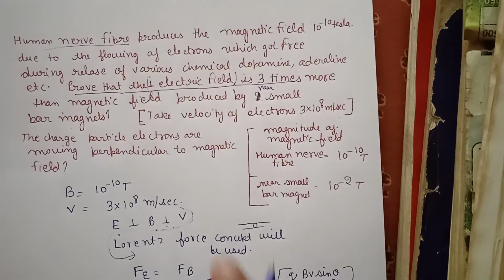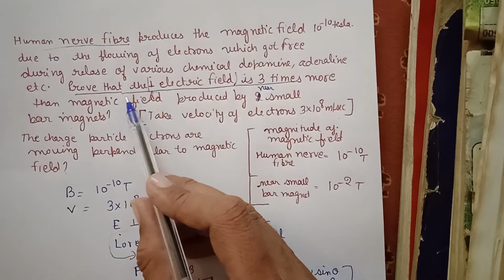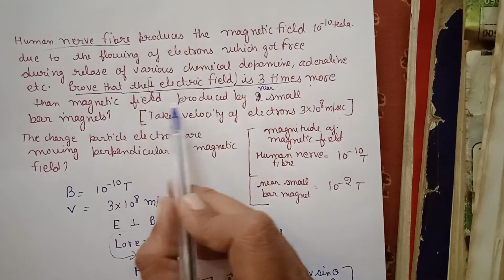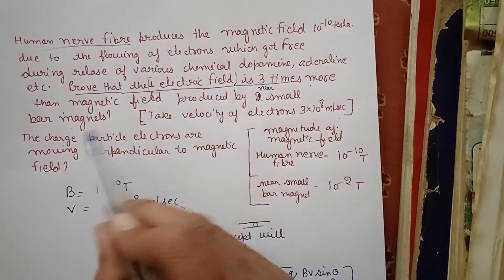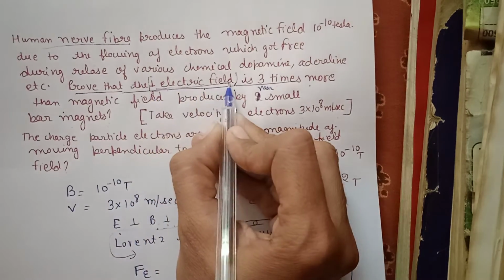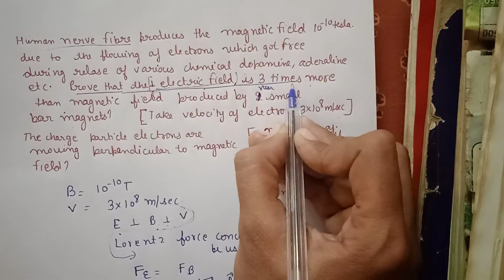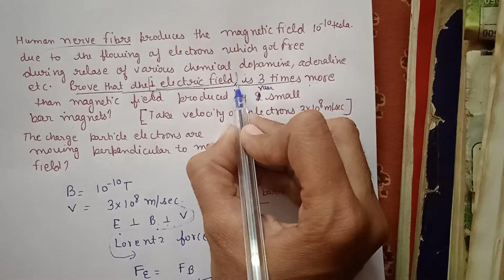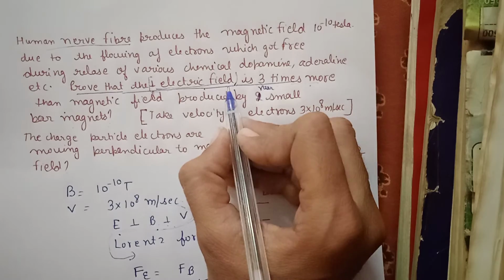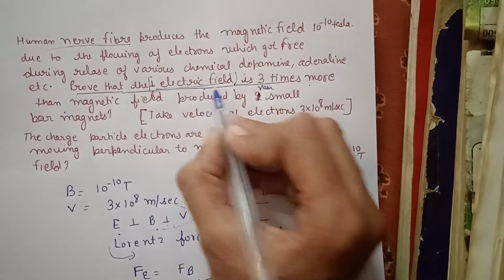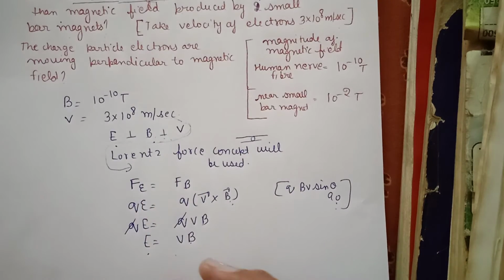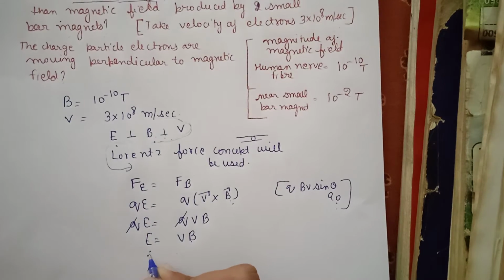Now see, in the question they are asking, prove that perpendicular electric field is 3 times more than magnetic field produced by near small bar magnet. So let's take out this electric field. We are not looking at the other information now. Electric field is what we need to find out, so we are going to find out this electric field. We will see the rest of the information later on. So what is E?